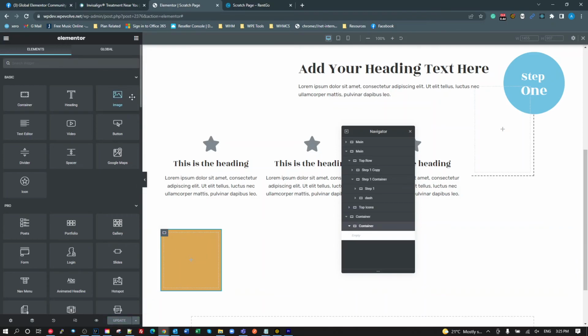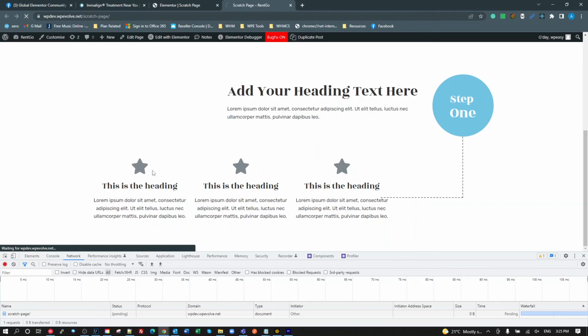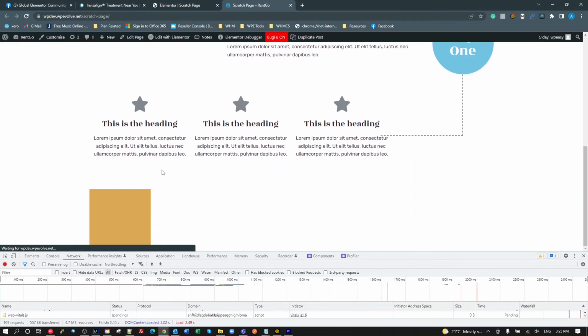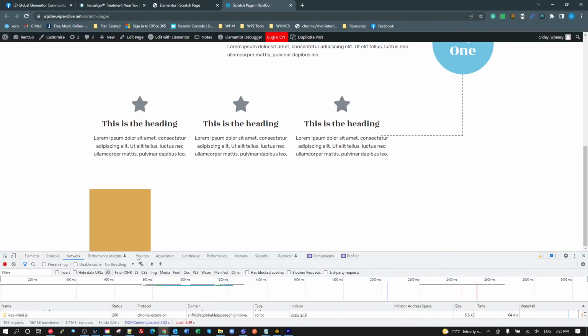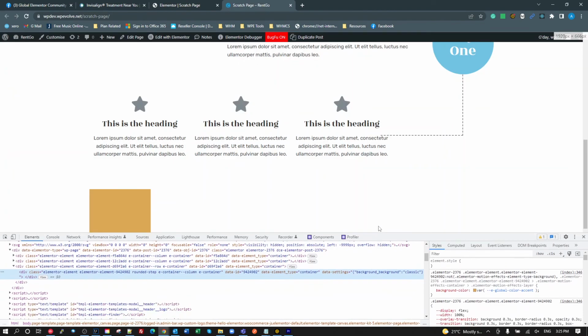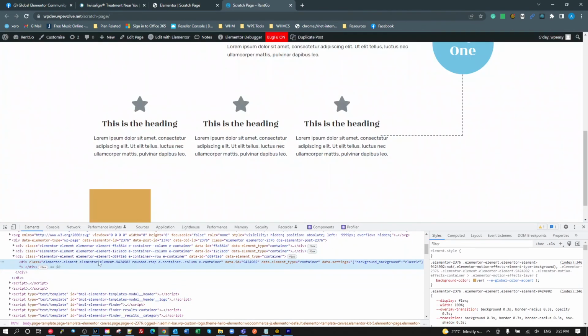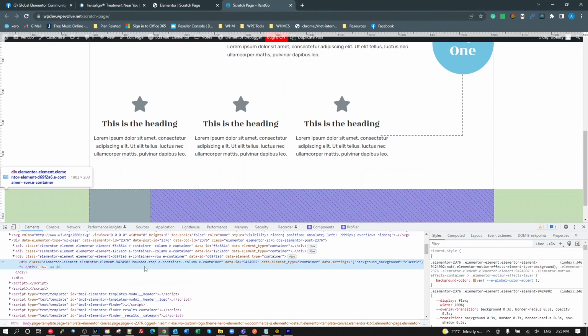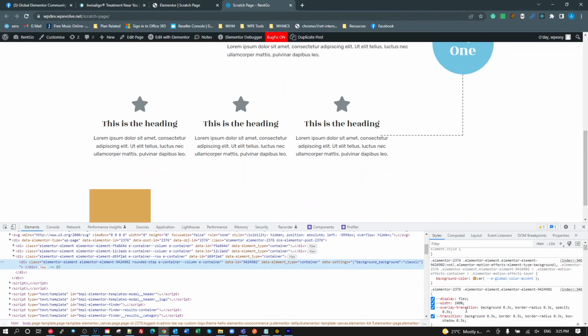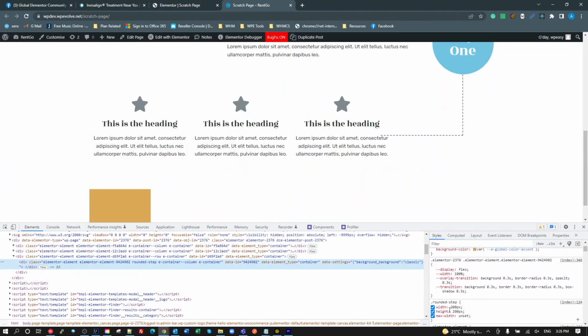Let's have a look at it. Go color, rounded step. I haven't got the border on it.